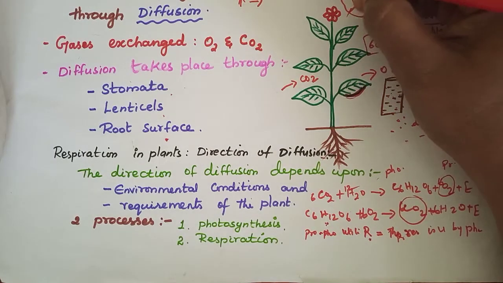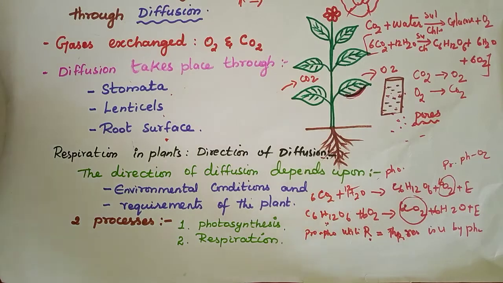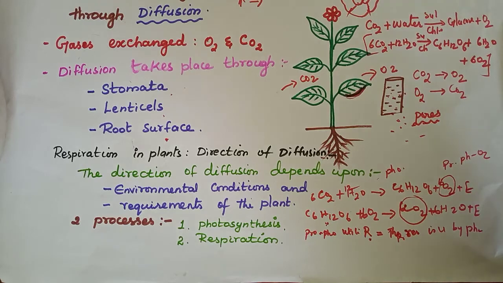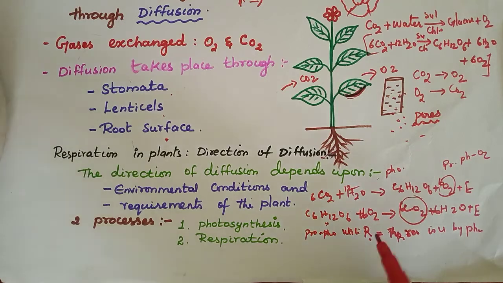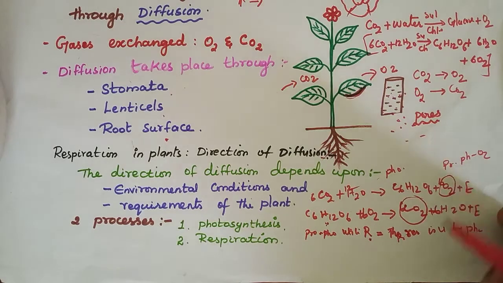But respiration happens both day and night. Children, here respiration is happening 24 hours, but photosynthesis is happening only in the daytime. So in the daytime only photosynthesis, and respiration we can see day and night.